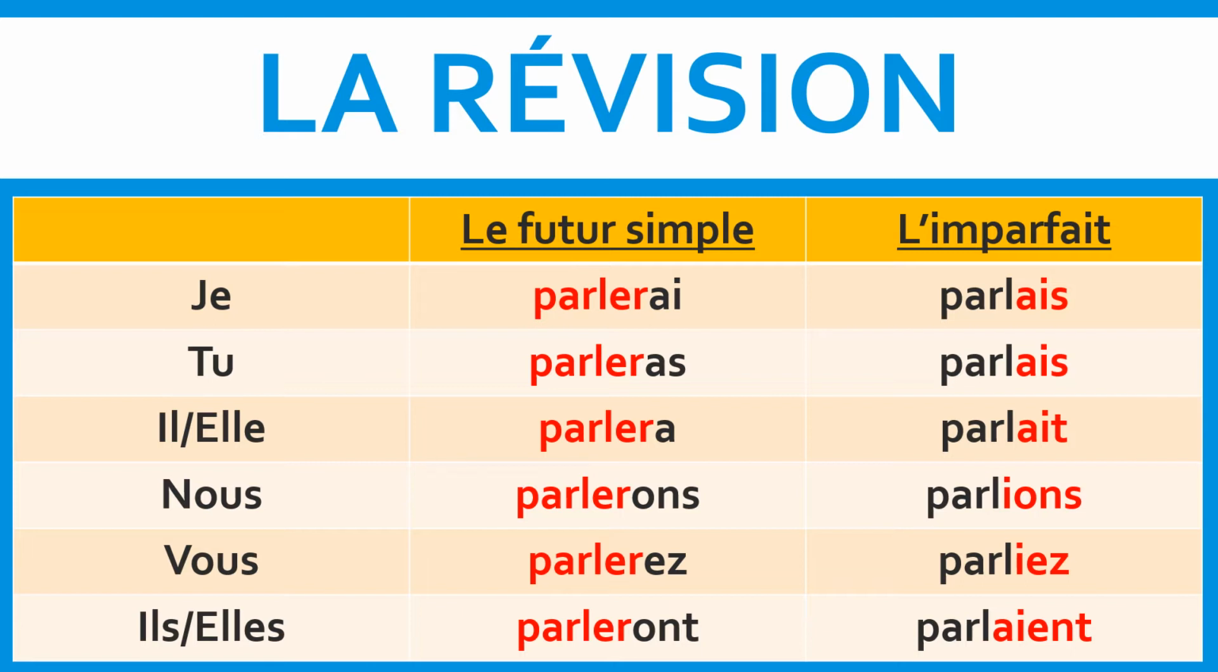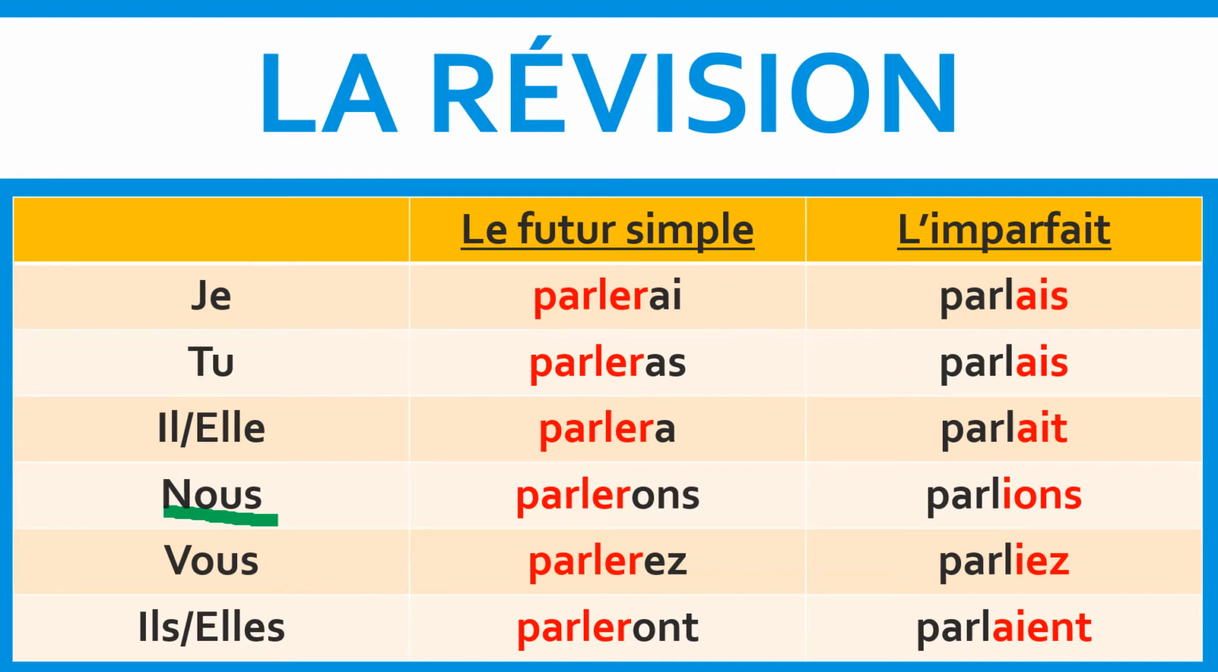As you can see in the second column, I took the verb parler and added the future simple endings to it. As you may recall with the imparfait, what you would do is take a regular verb of your choice, conjugate it in the present tense with the pronoun nous, drop the ONS at the end, and then add your imparfait endings to it. As you can see in the third column, that's what I did with the verb parler. I conjugated parler in the present tense with the pronoun nous to get parlons. I then dropped the ONS at the end, and then added my imparfait endings to it.